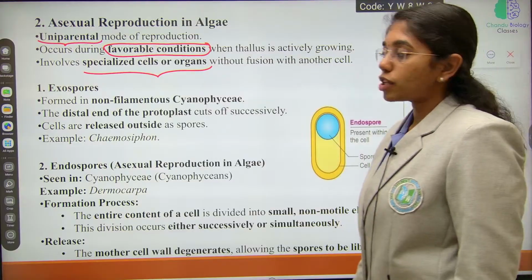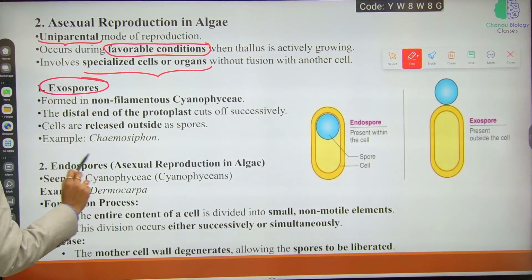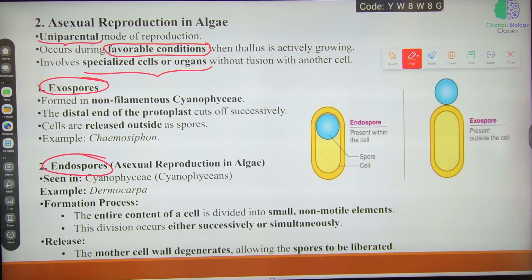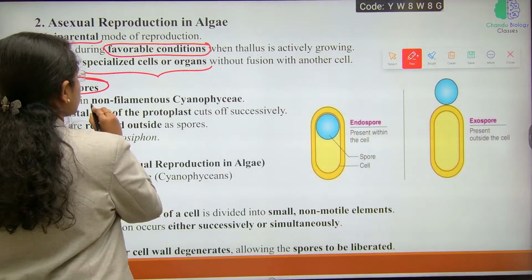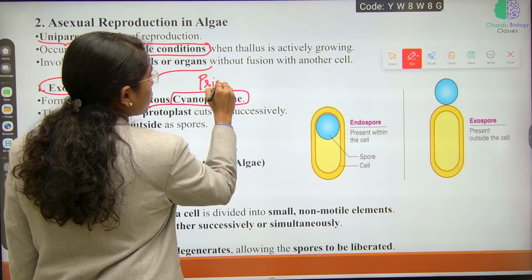Here you see exospores and endospores. Two types of spores are produced, exospores and endospores. Exospores are formed in non-filamentous cyanophycean members, which are primitive algal members.